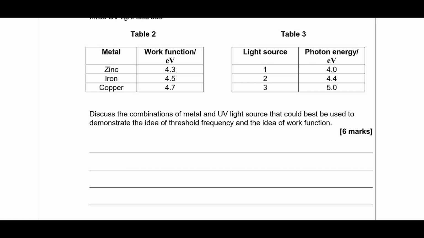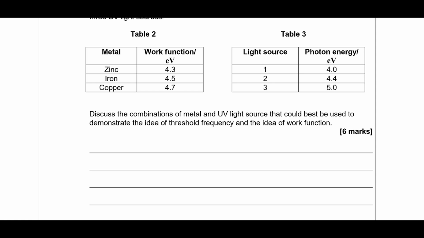So to demonstrate a threshold frequency, what we really need is to pick a material and then shine light of different photon energies or different frequencies on it and show that only above a certain frequency or energy that electrons are emitted. Because we've got these ranges of energy, we could actually pick any of the materials. So if we picked zinc, for instance, we would see that for light source 1 we'd have no emission, and then for 2 and 3 we would, theoretically.